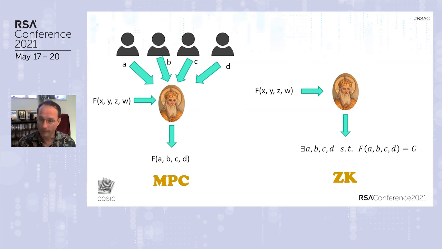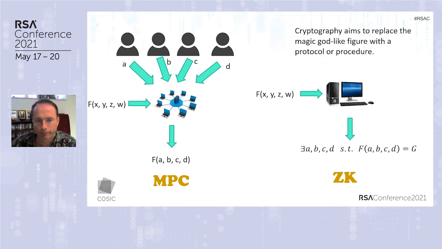So that's MPC. And in zero knowledge, this godlike figure has values A, B, C, D, and it wants to prove to a third party that there exist some values such that the function equals a given output G. So they're very similar kinds of things.